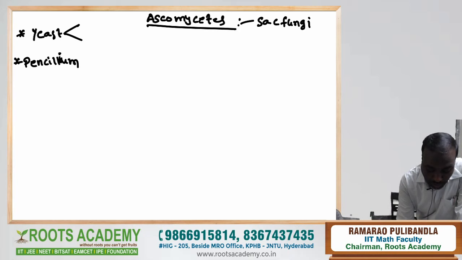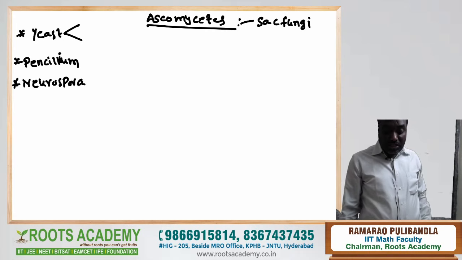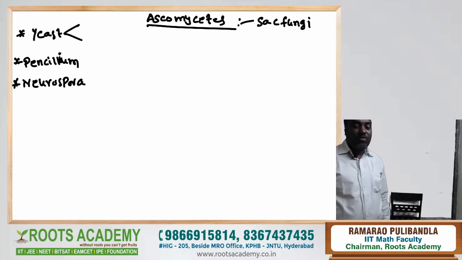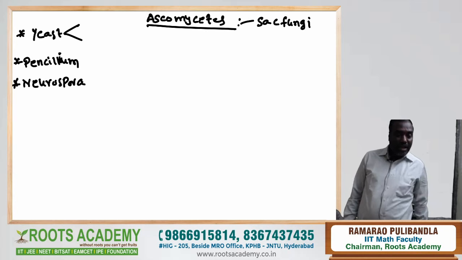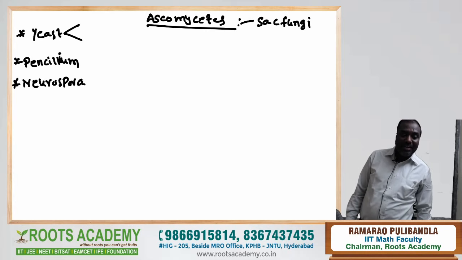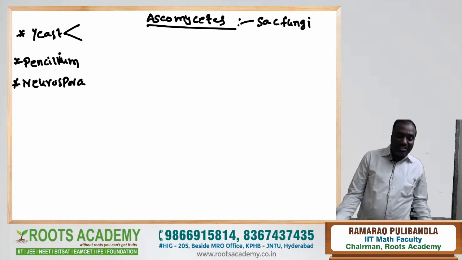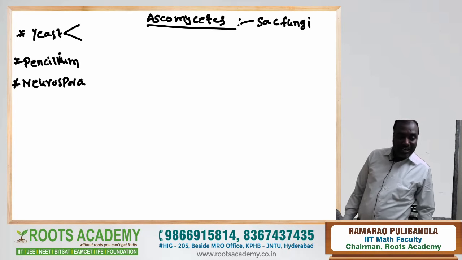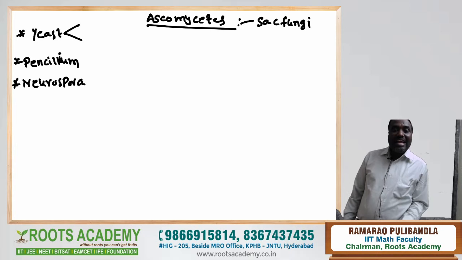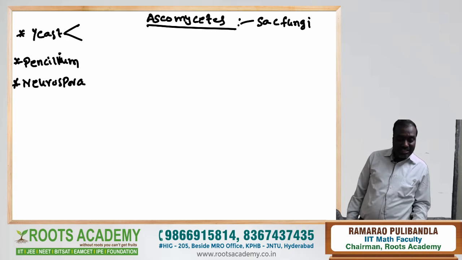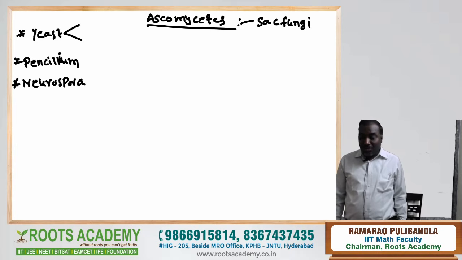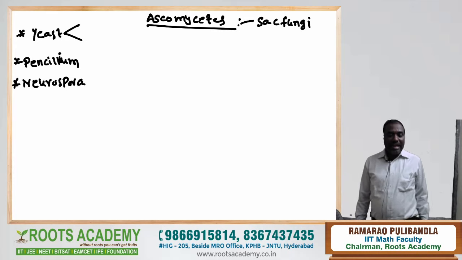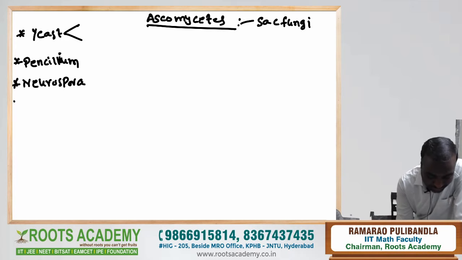Next, Neurospora. It is extensively used in genetic work. That's why Neurospora is called the Drosophila of the plant kingdom. Drosophila is also used in genetic work, but Neurospora is called the Drosophila of the plant kingdom because it is used very extensively in genetic work.